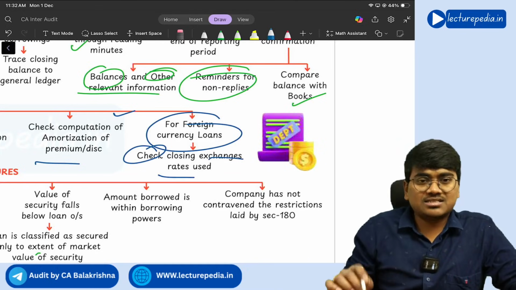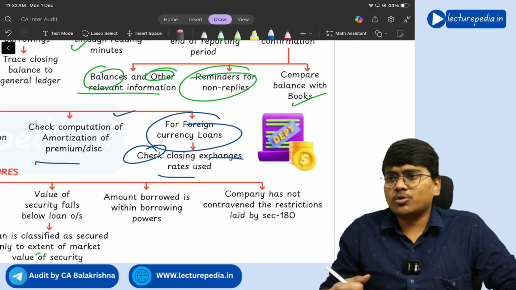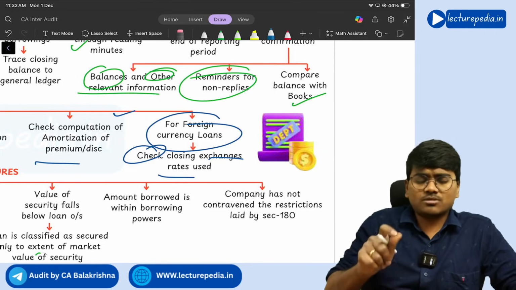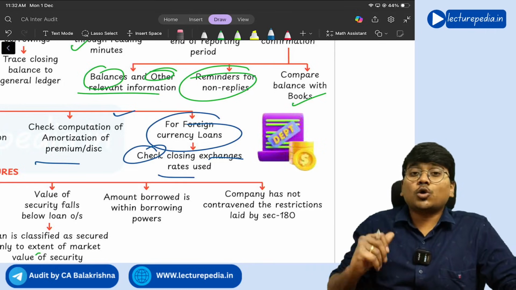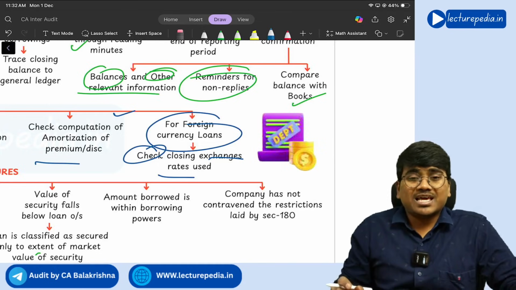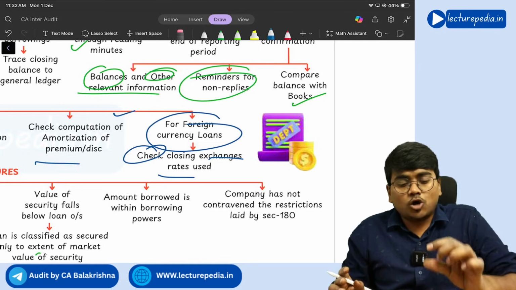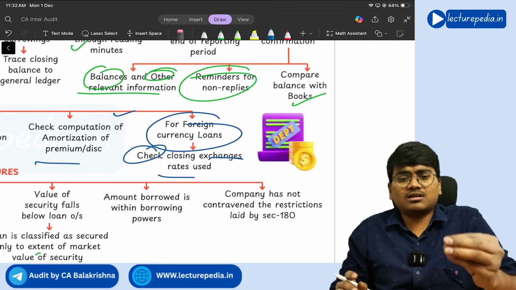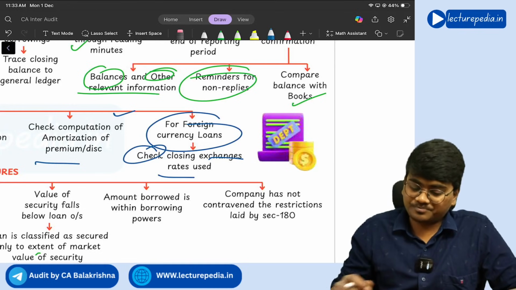So check whether closing exchange rates have been used for the revaluation of the loan amount, because since the loan amount is a balance sheet item, all the balance sheet items should be restated. In case that amount is a foreign exchange amount, then it is restated at the closing rate. P&L items need not be restated, because expenditure is at a point of time. So at that point of incurring the expenditure, whatever the rate of conversion of the foreign expenditure is, at that conversion rate you will recognize the expenditure. But balance sheet items are not like that.